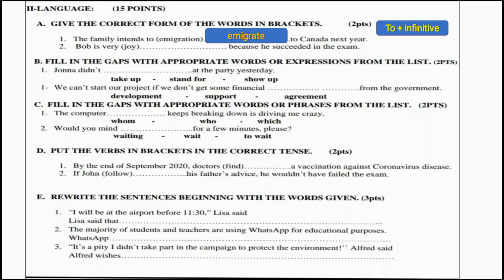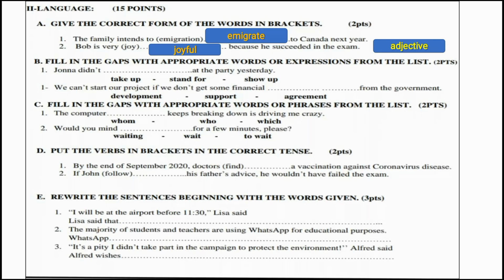Number 2, Bob is very (joy). Between brackets we have joy. This is a noun, and normally we should use an adjective here. Why use an adjective? In order to give more details about Bob. So we say Bob is very joyful. It means very happy, satisfied and glad. Bob is very joyful because he succeeded in the exam.